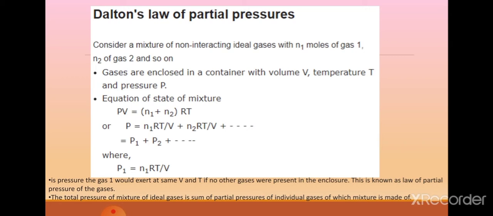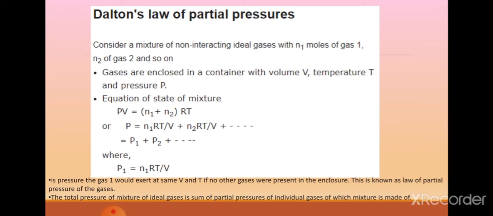So consider a mixture of non-reacting ideal gases with n1 moles of gas 1 and n2 moles of gas 2, and so on. Many we can take, but let's take two only here. Consider two gases enclosed in a container with volume capital V, temperature capital T and pressure capital P. As you know the equation PV equals nRT, do remember it by heart.